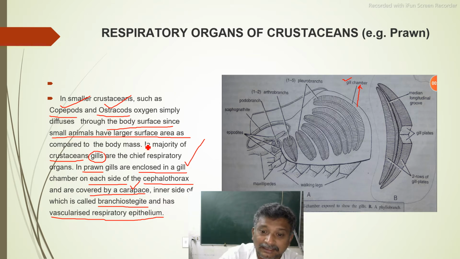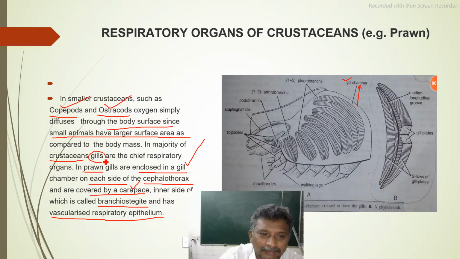Larger surface area they have because the entire body surface is involved in the exchange of gases. When compared with the mass of their body, the surface area is greatly larger.